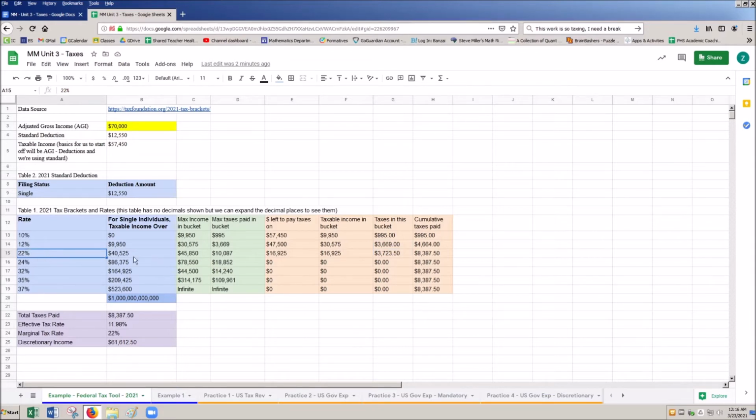And the reason for that is because this is a much higher tax rate in this bucket, okay? So that's where people complain about, oh, if I make more money, I'm going to be taxed more. Yes, you will be taxed more on those additional earnings, but everything else up to that point still stays in its marginal tax bracket.